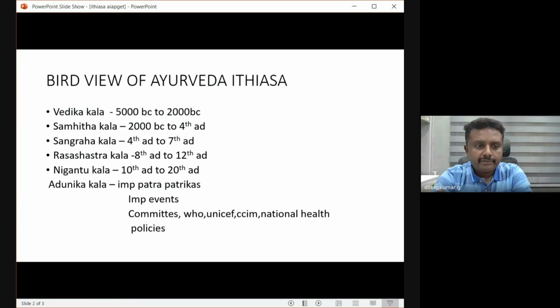So that is the power of Rashastra, and a lot of new things came up once Rashastra came into Ayurveda practice. Then we have the Nighantu Kala. Rashastra is not away from the principles of treatment; it supports all our principles along with a new system of medicines. Okay, after that we have the Nighantu Kala.